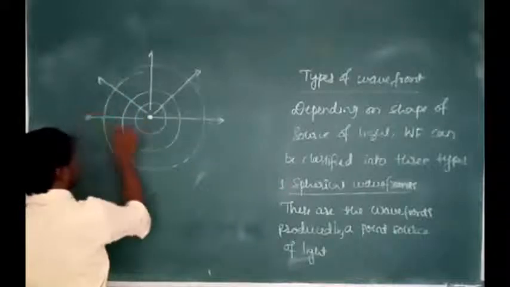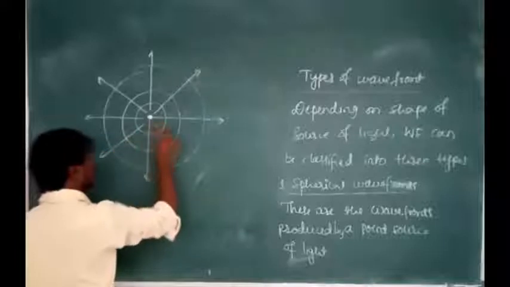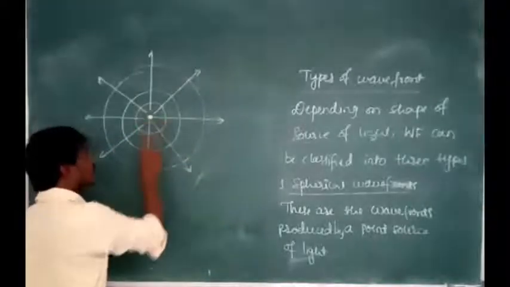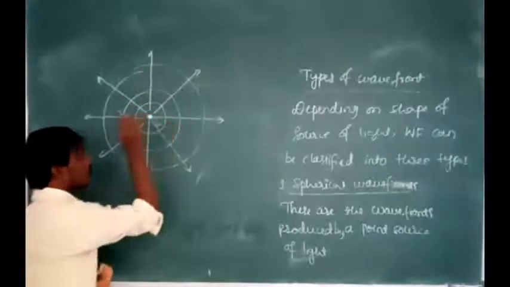Which are propagating in forward direction. So this is the diagram for spherical wavefront. What is the shape of the source of light here? That is just like a point. And it is a source of light.